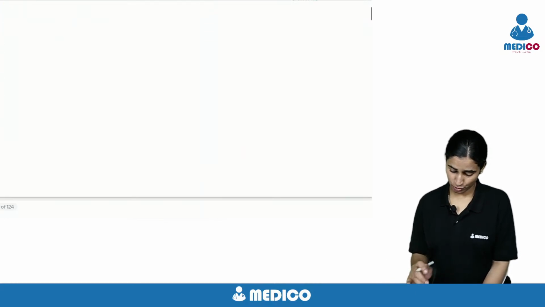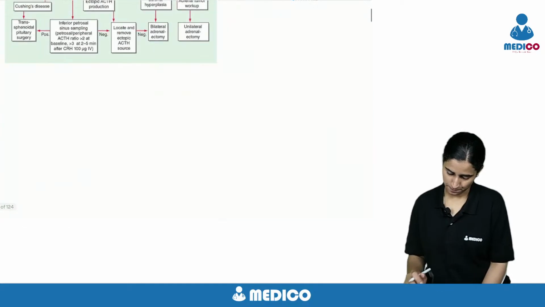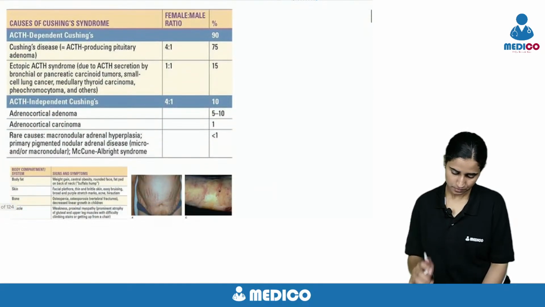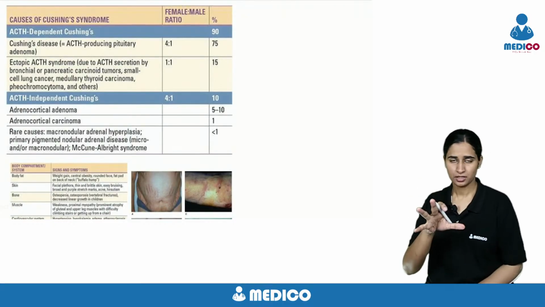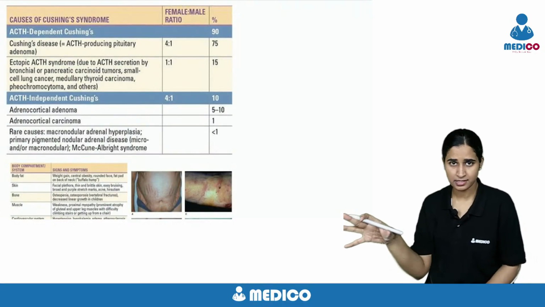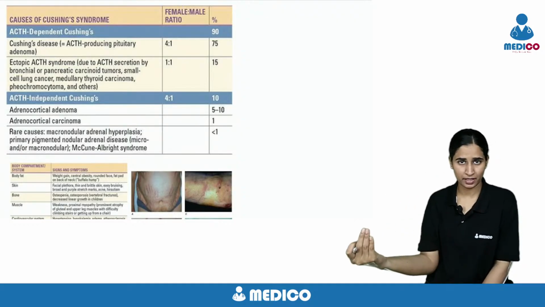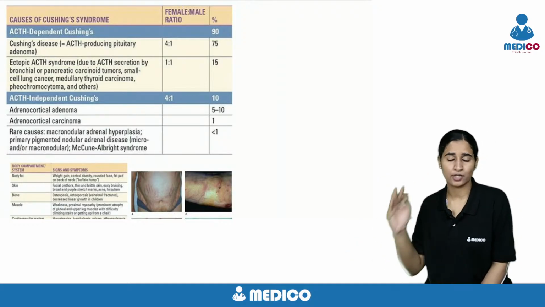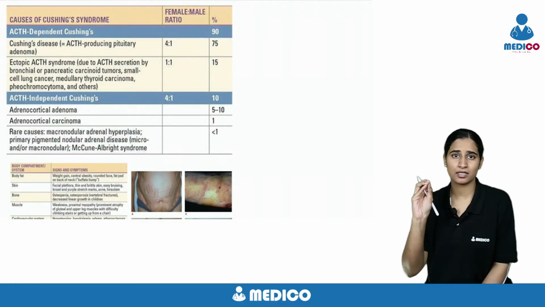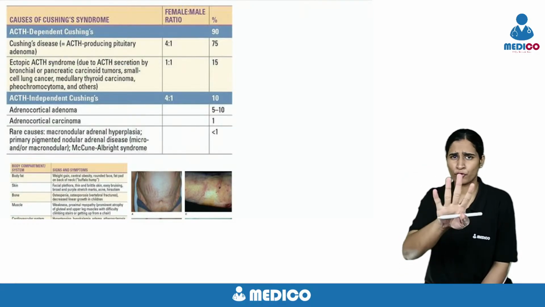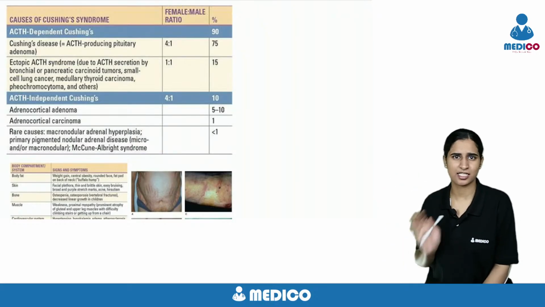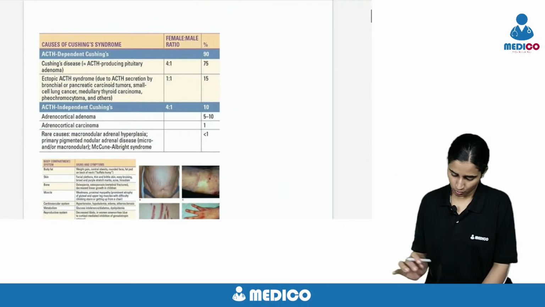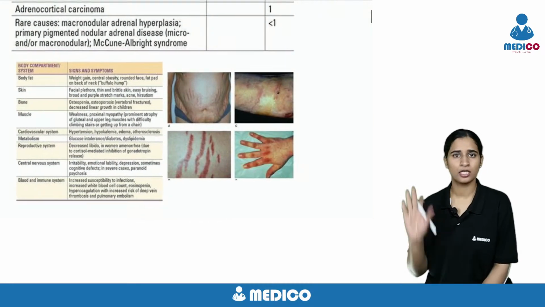I will explain you once again. I know it's a bit confusing. First, let's see what is Cushing's. What are the causes of Cushing's? What is ACTH dependent, independent? What is low dose and high dose dexamethasone test? These are the four things you should know about Cushing's. Let's discuss that, and after that, we'll come back to the question and discuss. It's confusing, right? So first, let's see what is Cushing's.